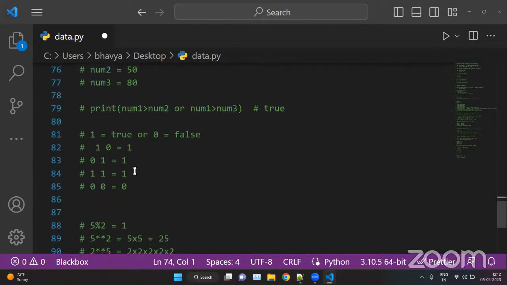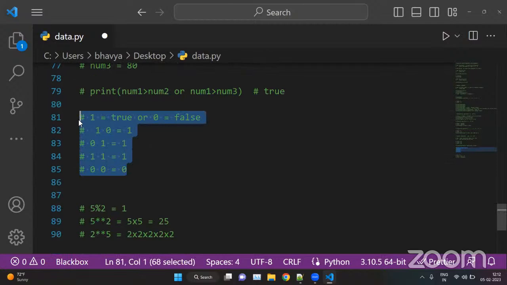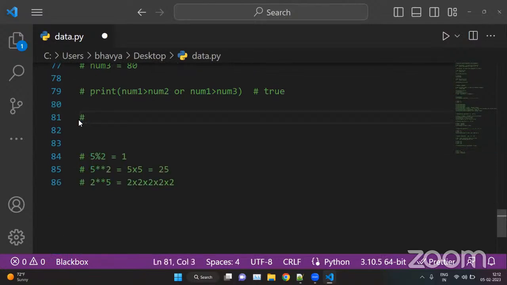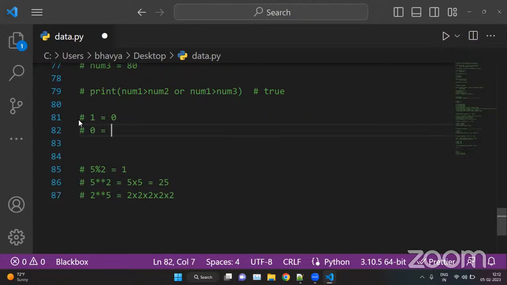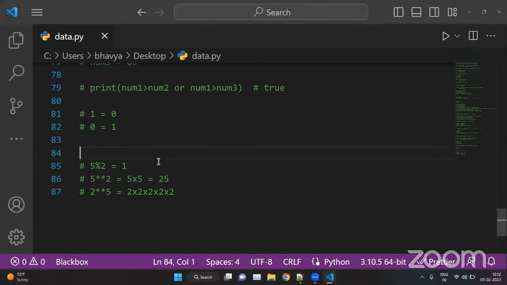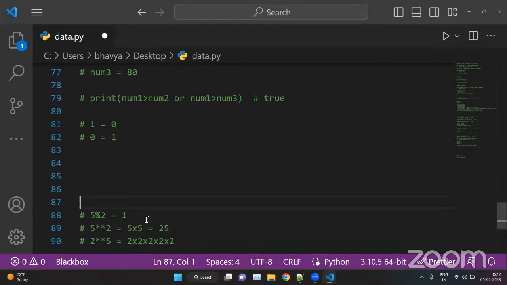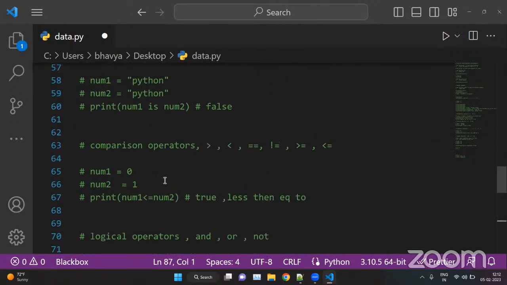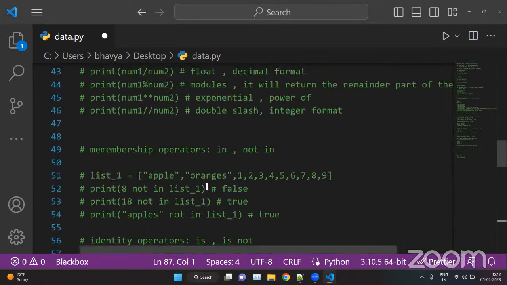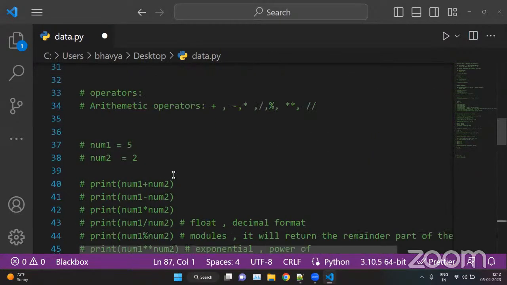So that is the AND and OR operator. Okay, and same as that we have the NOT operator. The NOT operator is like the opposite: if we have one, we have answer zero, or if we have zero, we have answer one. It is like a reverse operator. So these are all about operators. We have comparison operators, logical operators, arithmetic, identity, and membership operators.